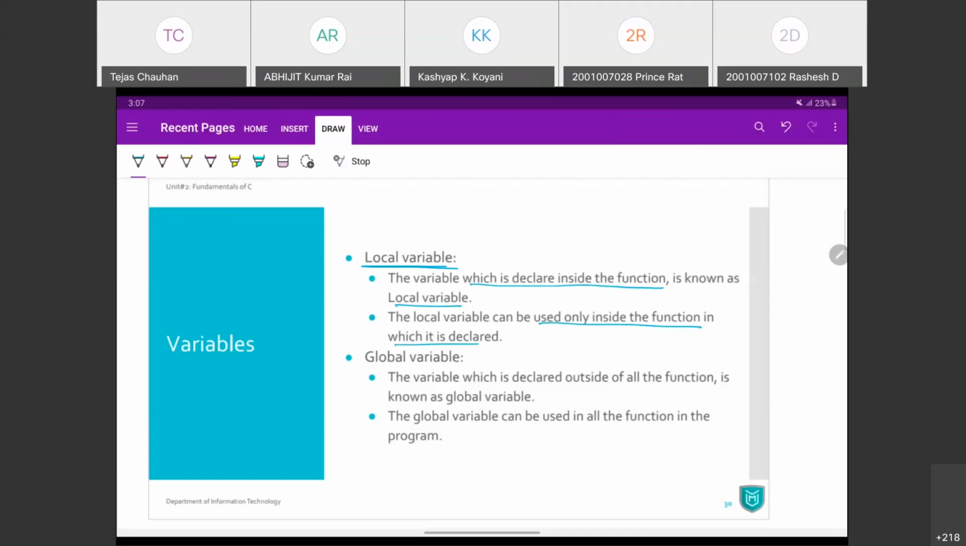Whereas if you write a variable in the global declaration section, so variable which has been declared outside of all the functions, then we will call it global because we can access that variable from anywhere inside our entire program.